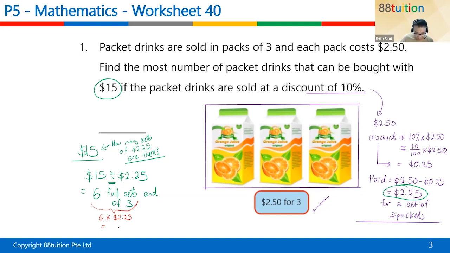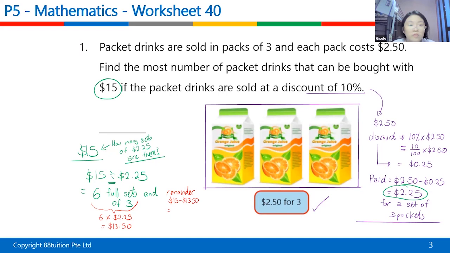Right, that will be actually $13.50. So what's the remainder? The remainder will be actually $15 minus $13.50, which is $1.50. Very good. So the remainder is $1.50.